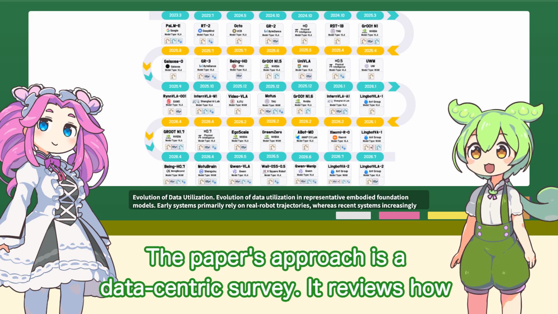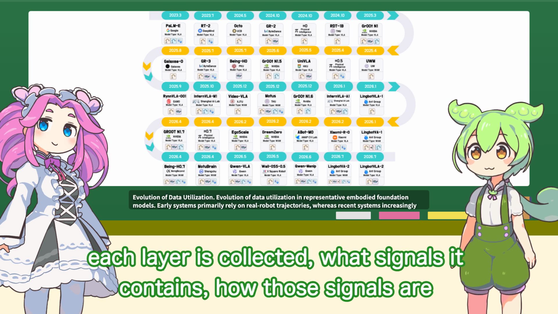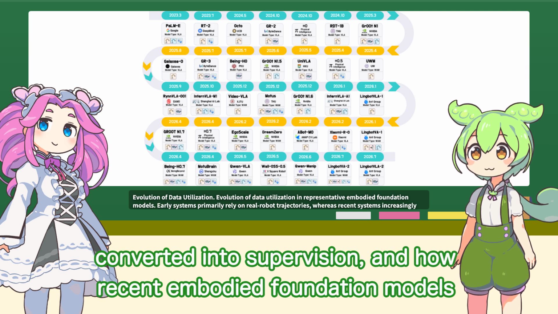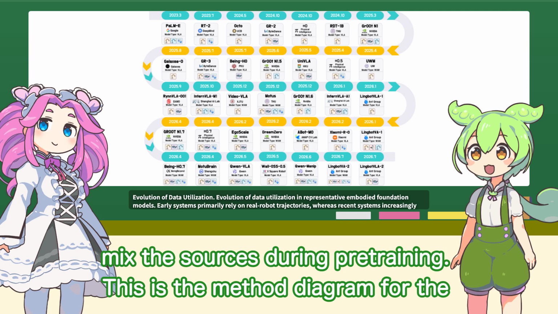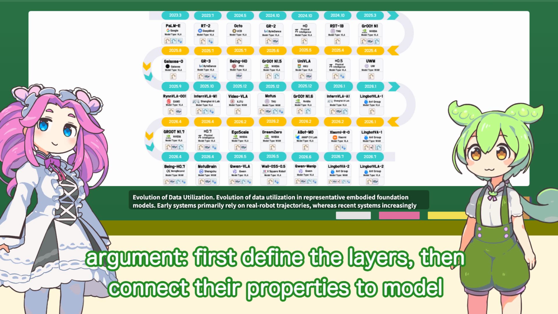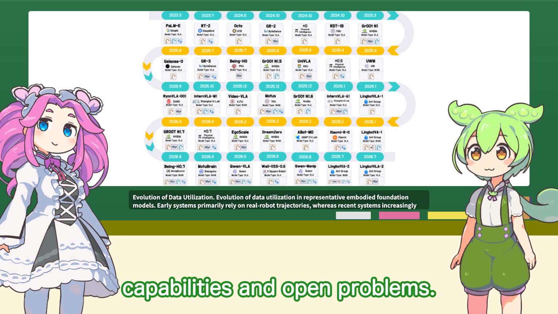The paper's approach is a data-centric survey. It reviews how each layer is collected, what signals it contains, how those signals are converted into supervision, and how recent embodied foundation models mix the sources during pre-training. This is the method diagram for the argument. First define the layers, then connect their properties to model capabilities and open problems.